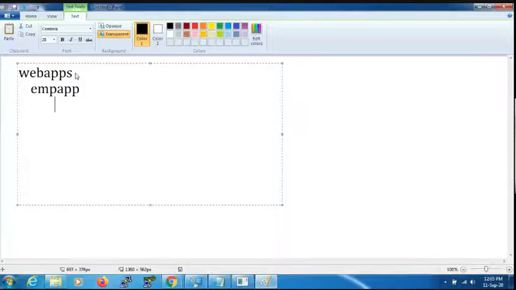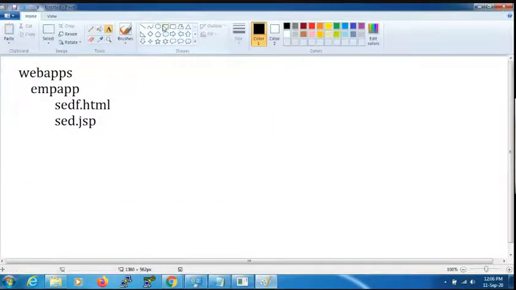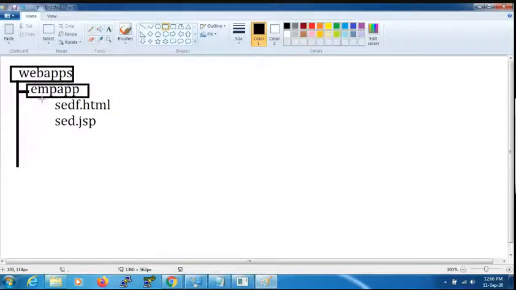In the webapps folder I'm creating the EMPapp. In the EMPapp I'm creating store employee data form.html. Here I'm writing store employee data.jsp. I've taken one HTML file for designing. In the webapps folder I created a folder employee app, and I created two files. One for designing, sedf.html, and the other a JSP.